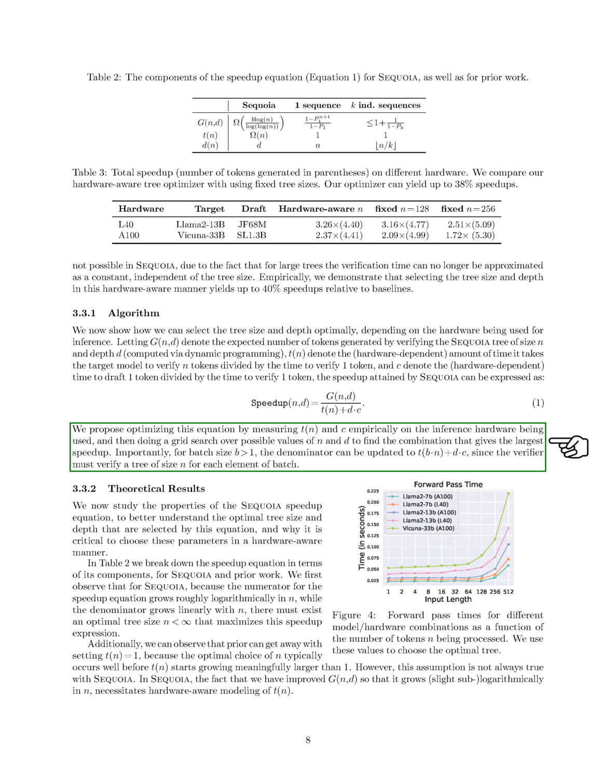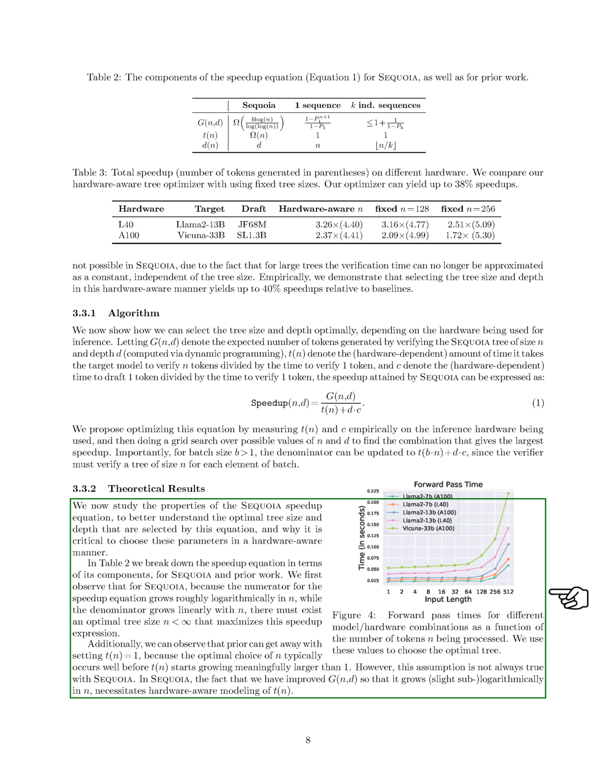In our theoretical analysis, we explore the properties of the SEQUOIA speedup equation to understand why selecting the optimal tree size and depth is crucial and why it must be done in a hardware-aware manner. We observe that the numerator of the speedup equation increases roughly logarithmically with the tree size, while the denominator increases linearly. This indicates that there is an optimal tree size that maximizes speedup. We also note that previous methods could simplify their calculations by assuming a constant time factor, but this assumption does not hold for SEQUOIA due to its more sophisticated modeling.